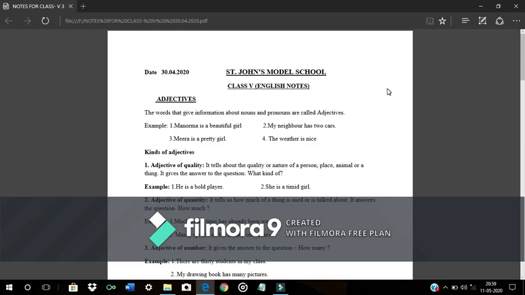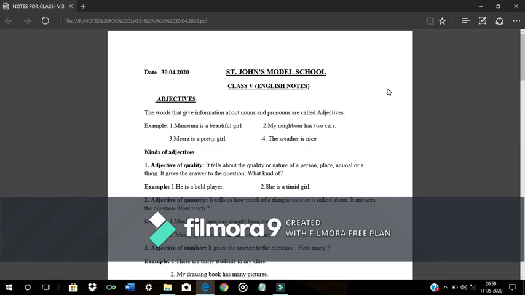So these are words which describe a noun, or words which modify a noun or a pronoun. As the definition goes, we may define an adjective as a word used with a noun to add something to its meaning, or shortly we can say adjectives are the words that give more information about nouns and pronouns.